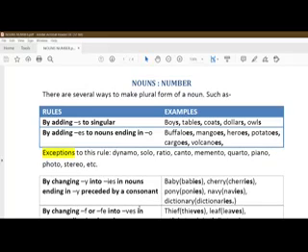So first you have to omit the letter y, and then in its place you have to add ies. So y that is preceded by a consonant gets supplanted, and in its place we write ies. Now see, pony, navy, dictionary, and such other words.